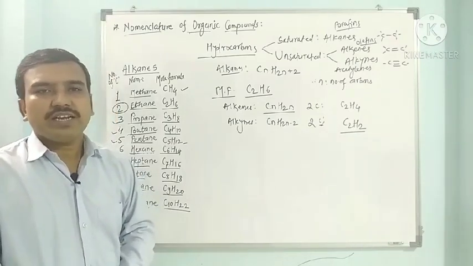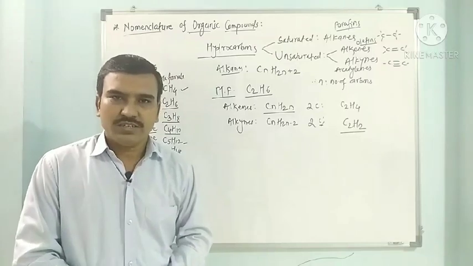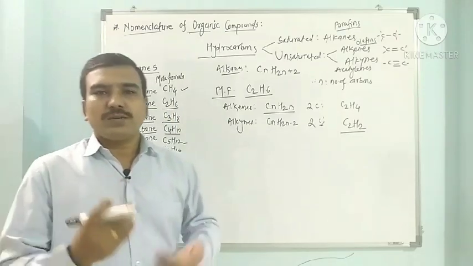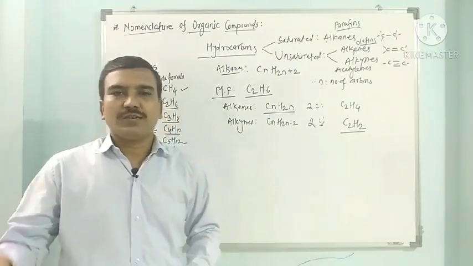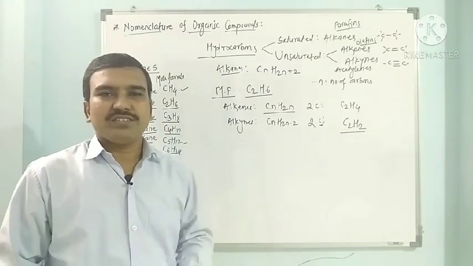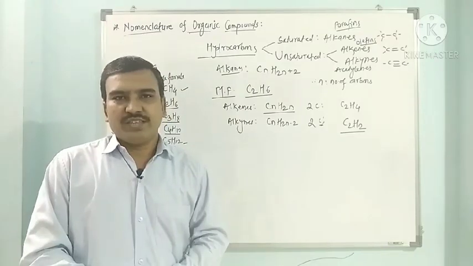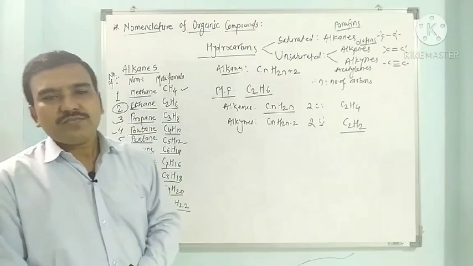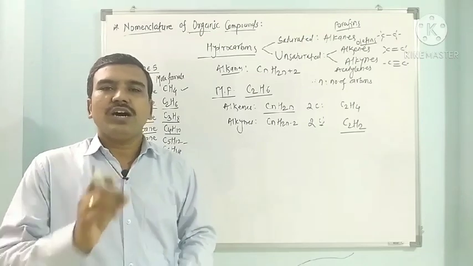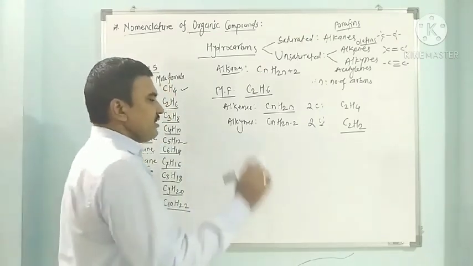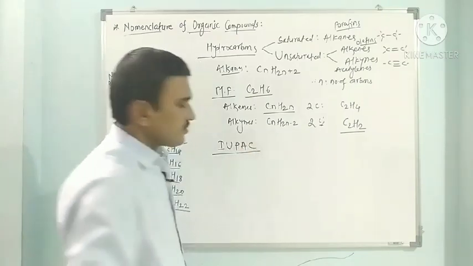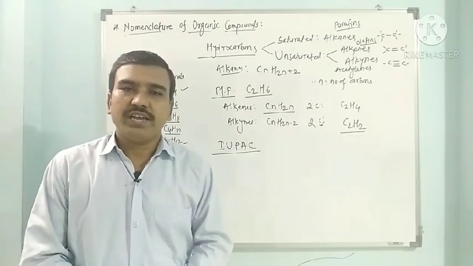Organic compounds are classified into different types on the basis of functional groups, such as hydrocarbons, alkanes, alkenes, alkynes, alkyl halides, alcohols, carbonyl compounds such as ketones and aldehydes, then carboxylic acids, anhydrides, esters, amides, amines, nitriles, mercaptans. So these are the various functional groups in organic compounds. All the organic compounds are classified into different functional groups, but they are named according to IUPAC systems. So all organic compounds are named as per IUPAC, the International Union of Pure and Applied Chemistry.